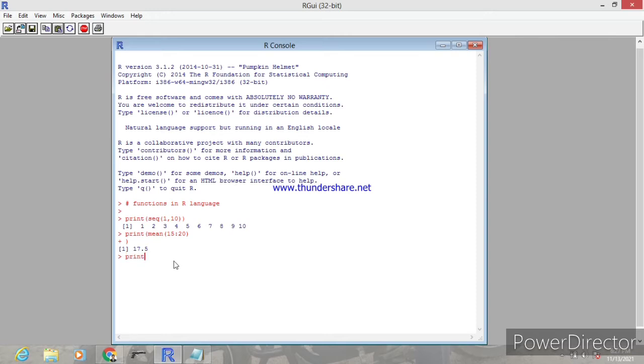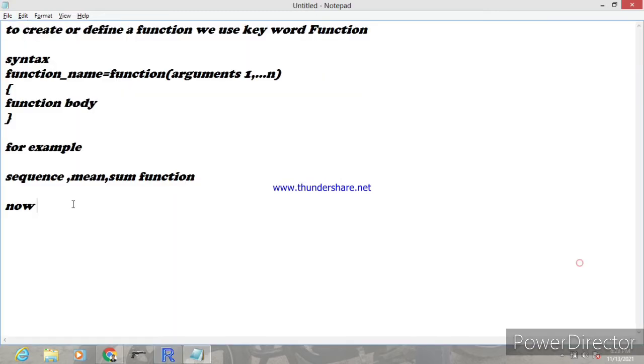Next, print the sum value. The code is print open brace sum open brace 10 is to 20, that is the 10 to 20 values will be added. The result is 165.